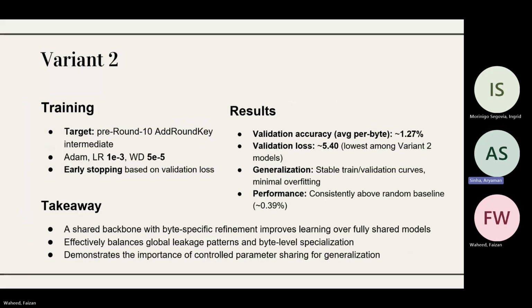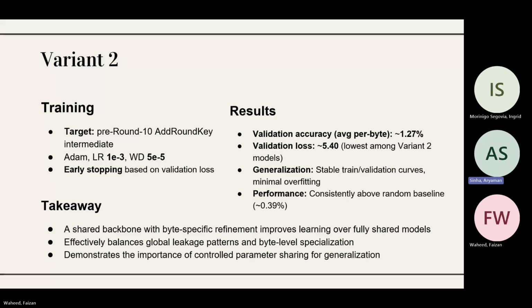The result for variant 2 was that it was able to achieve a per-byte validation accuracy of approximately 1.27%, which was around 3 times the random baseline of 0.39%. It had the lowest validation loss among the tested configurations. Training and validation curves remain closely aligned, indicating good generalization. The added per-byte specific convolutional layer allowed the model to capture subtle leakage differences between each byte.